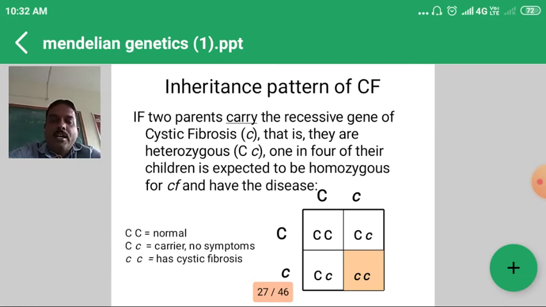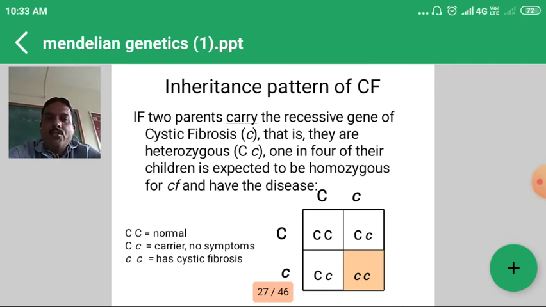A normal person crosses with a carrier of cystic fibrosis, giving an F1 individual with genotype capital C small c. When F1 is crossed with F1, capital C small c with capital C small c, four individuals are obtained in the F2 generation. The first individual will be capital C capital C, which is normal. Two individuals are capital C small c, and they are also normal because of the presence of the capital C, which indicates the normal one.